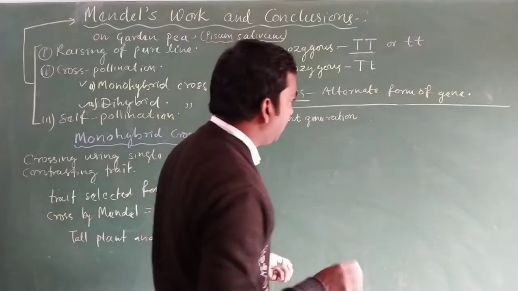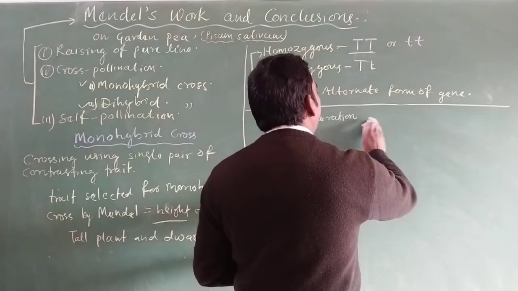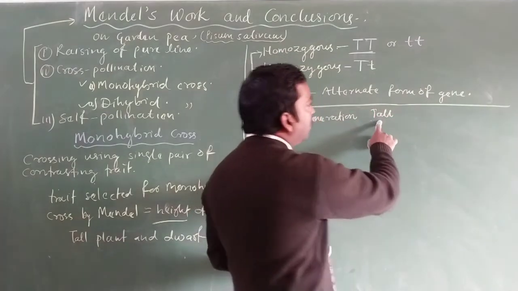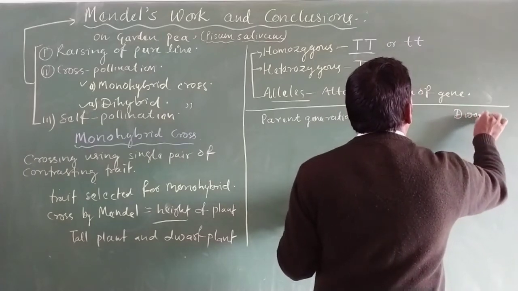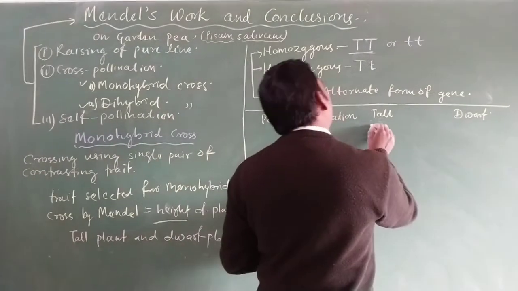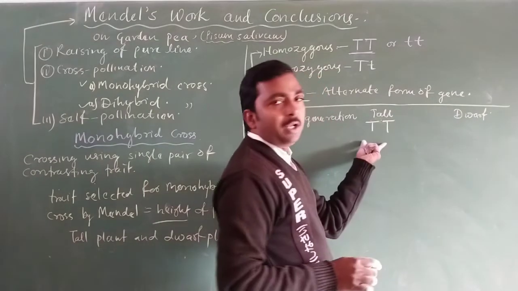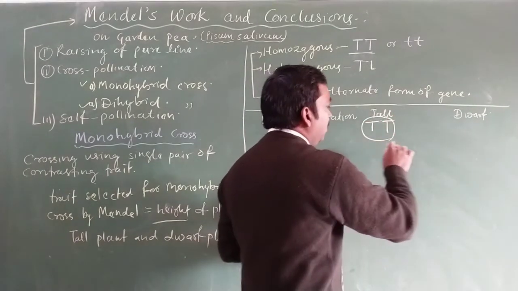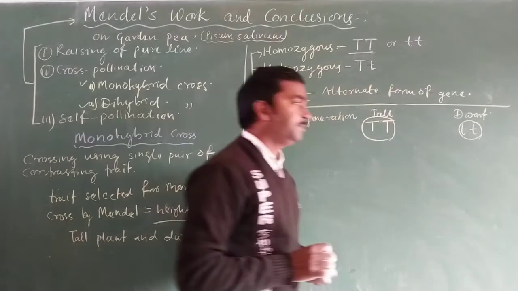What was the parent generation for the monohybrid cross in Mendel's experiment? The plant with tall height and the other plant with dwarf height. Later it is used as a symbol for their gene. So the pure line, or parental generation, is in the form of capital T, capital T for tall, and small t for dwarf plant.